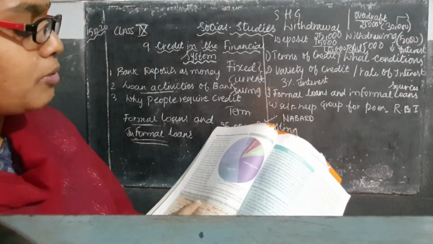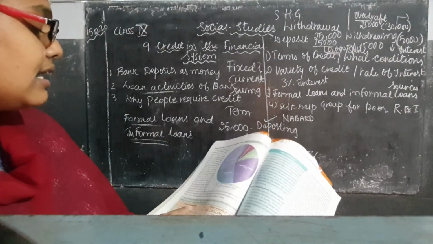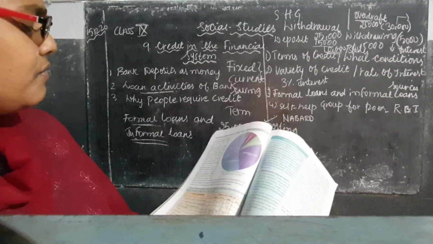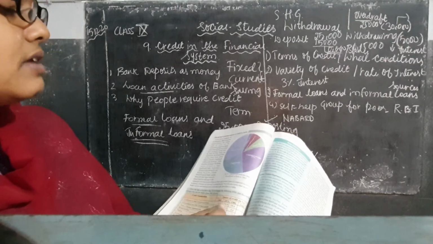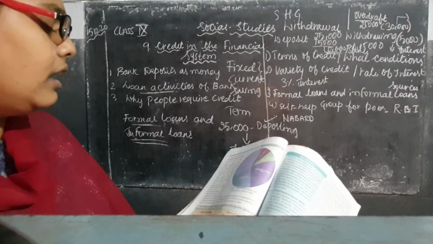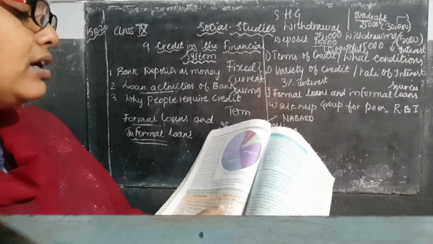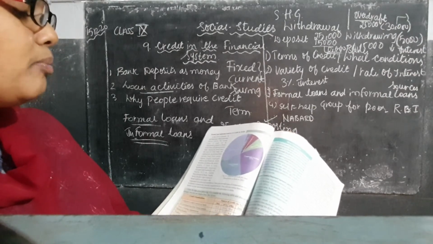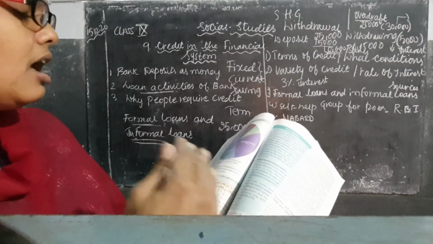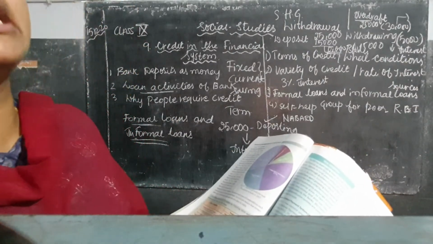From the data given in figure 9.3, complete the following table and discuss changes that can be observed from 1961 till date. Credit organization, source of credit. Here in the years 61, 71, 81 and 2003, because for 2003 they didn't update here. Just cooperatives and commercial banks, in the year 61, how much credit? 10.3. In the year 71, 24.4. In 81, 58.6. That means to say that the source of credit has increased in the year 1981.